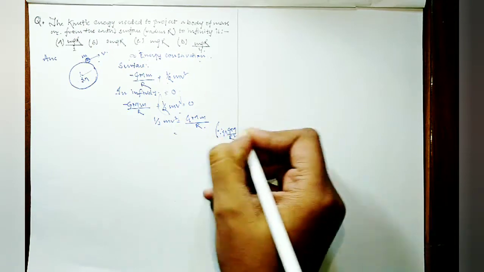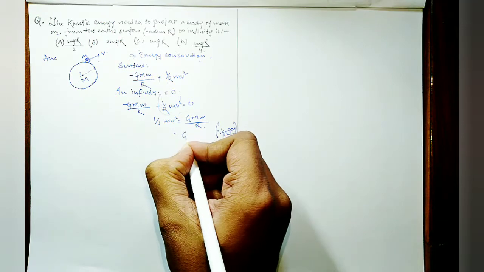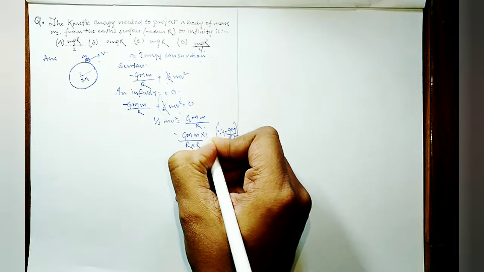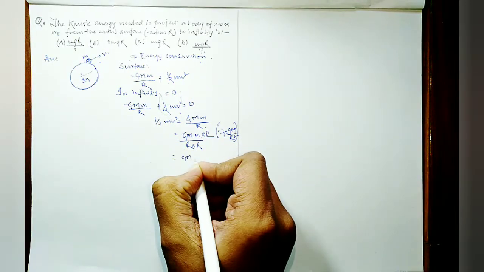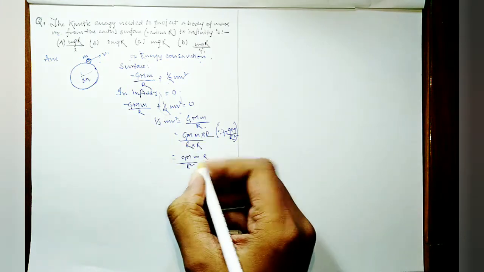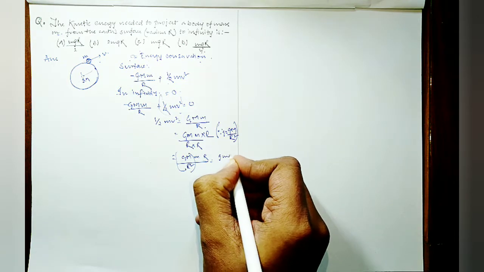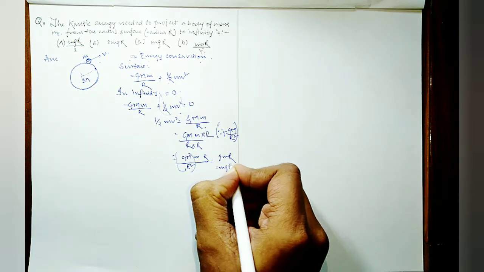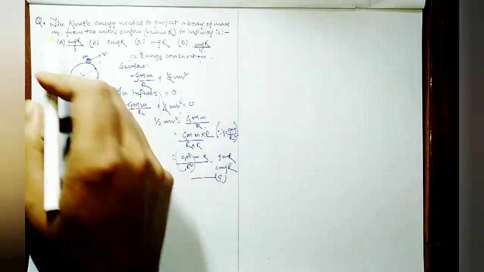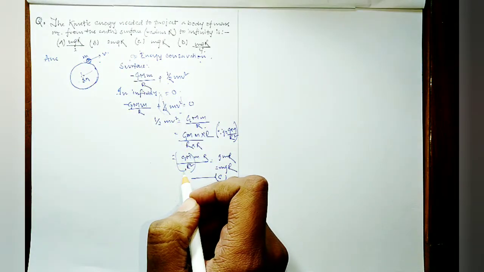So multiplying here with r in the denominator and numerator, we'll get GM into small m by r square into r. So GM by r squared is, here we put g, so it's simply mgr, which is matching with option C. So the kinetic energy which is needed is mgr, given in option C. So this is the answer. Thank you so much.